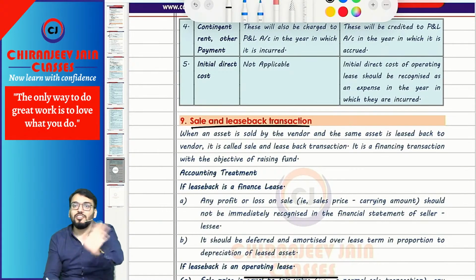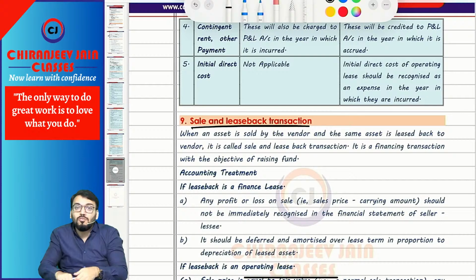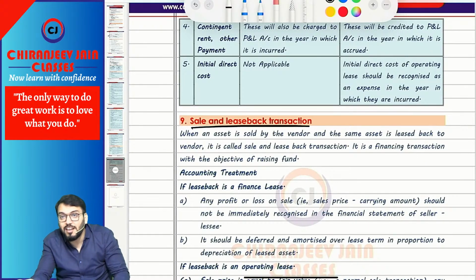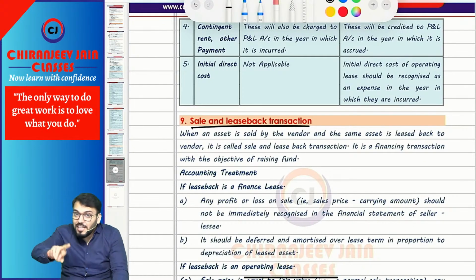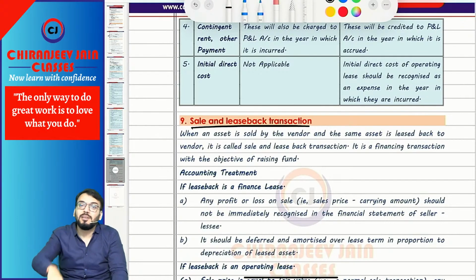Right now we are not discussing finance lease and operating lease. That will be accounted as we have done in AS 19. Right now we are only discussing the gain or loss on sale. Means, in what manner will the gain or loss on sale be accounted? Now the gain or loss on sale will not be accounted as per AS 10. It will be accounted as per AS 19.